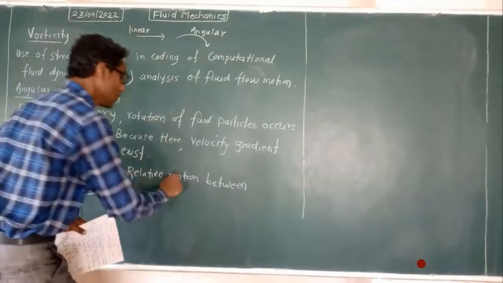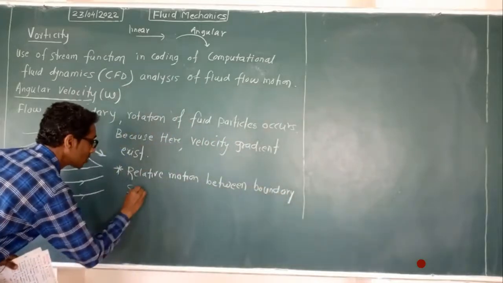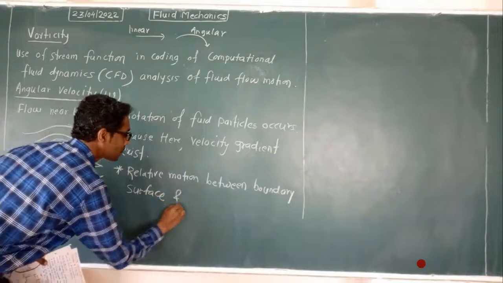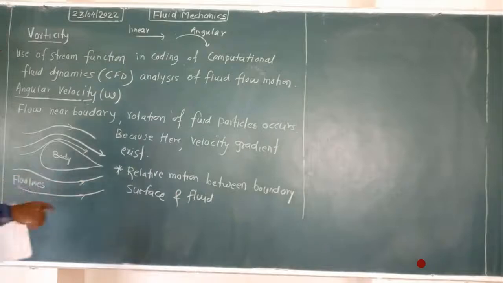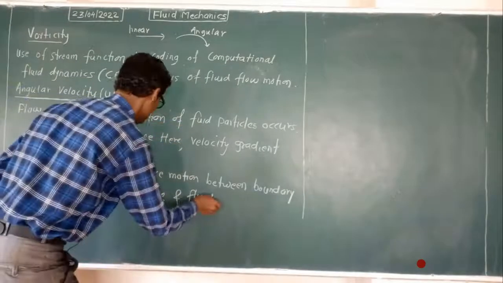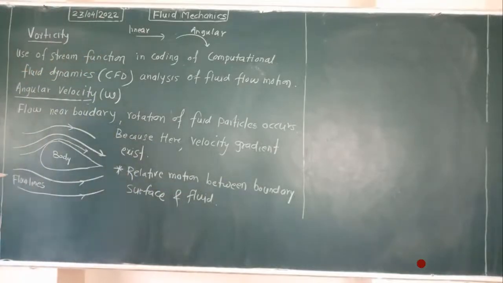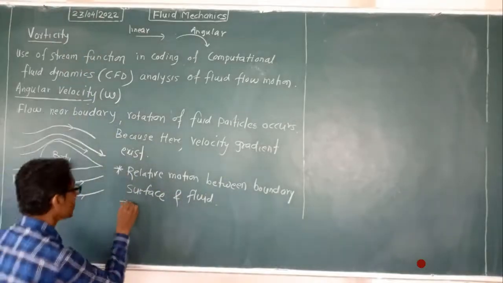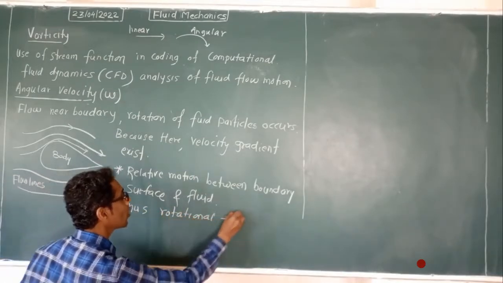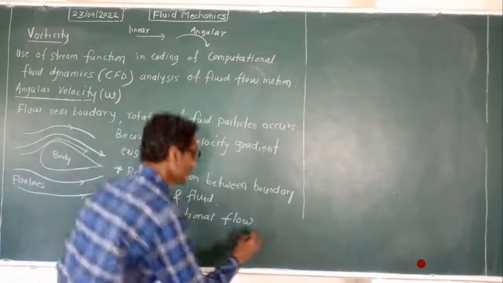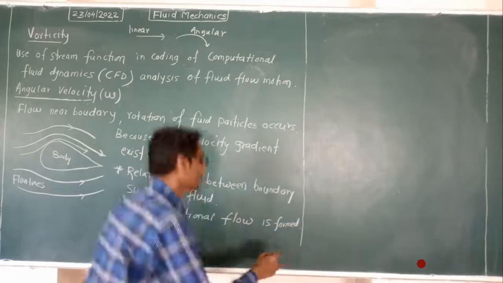So relative motion between the boundary surface and fluid exists, thus a velocity gradient exists, and thus rotational flow is formed, occurs or develops.